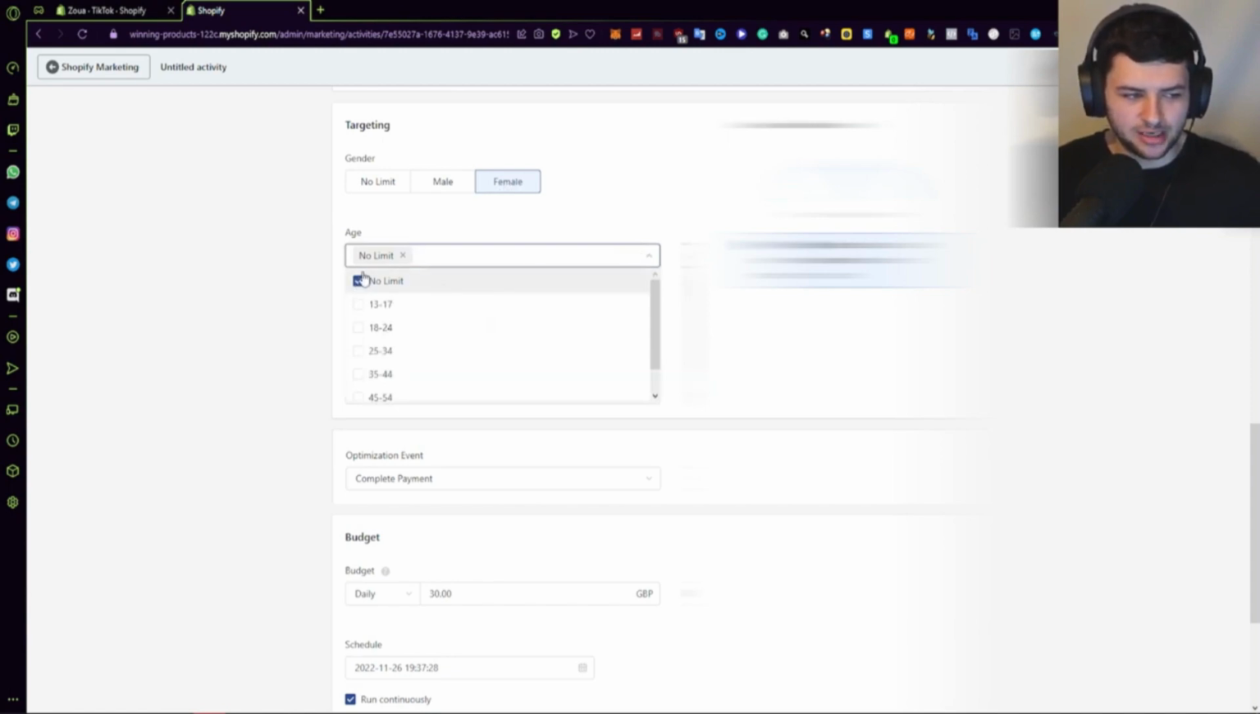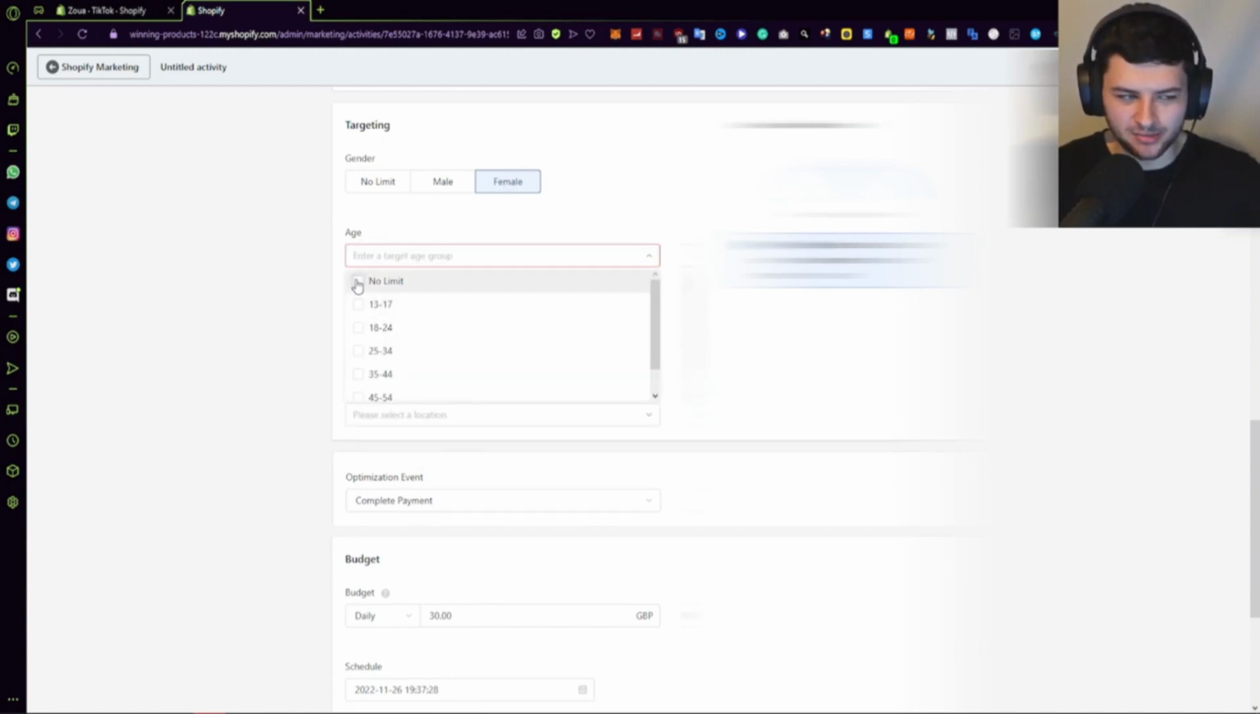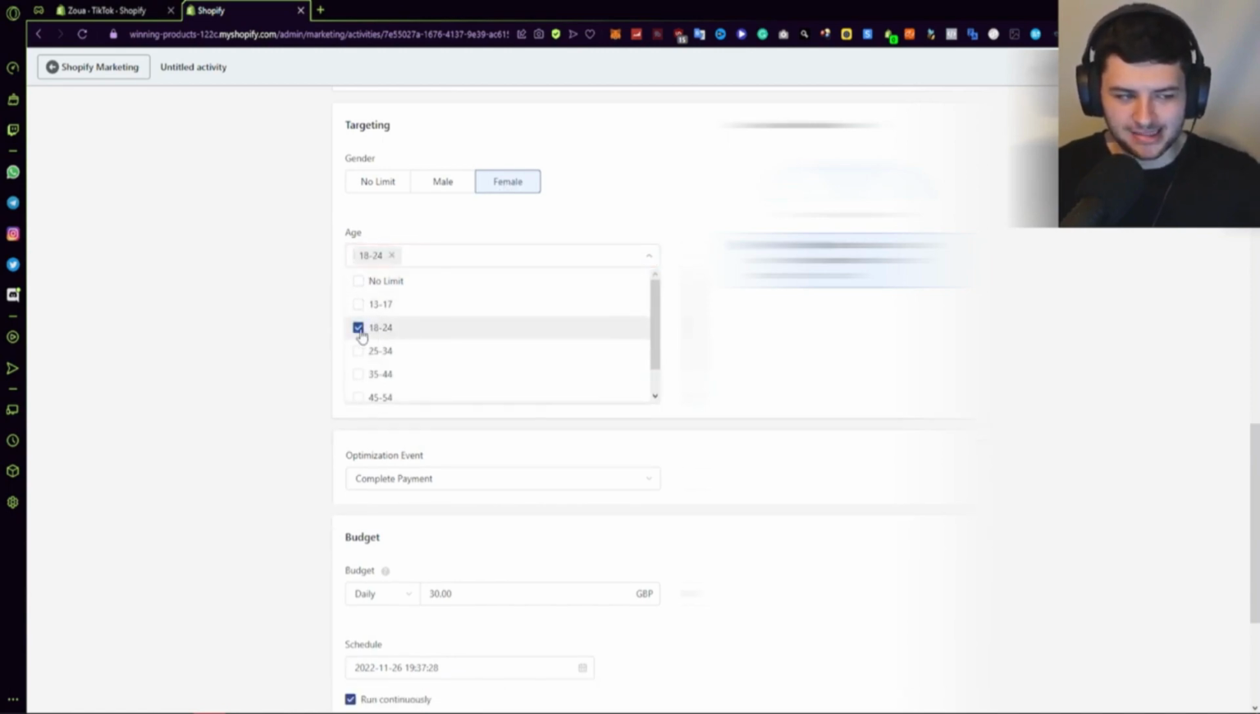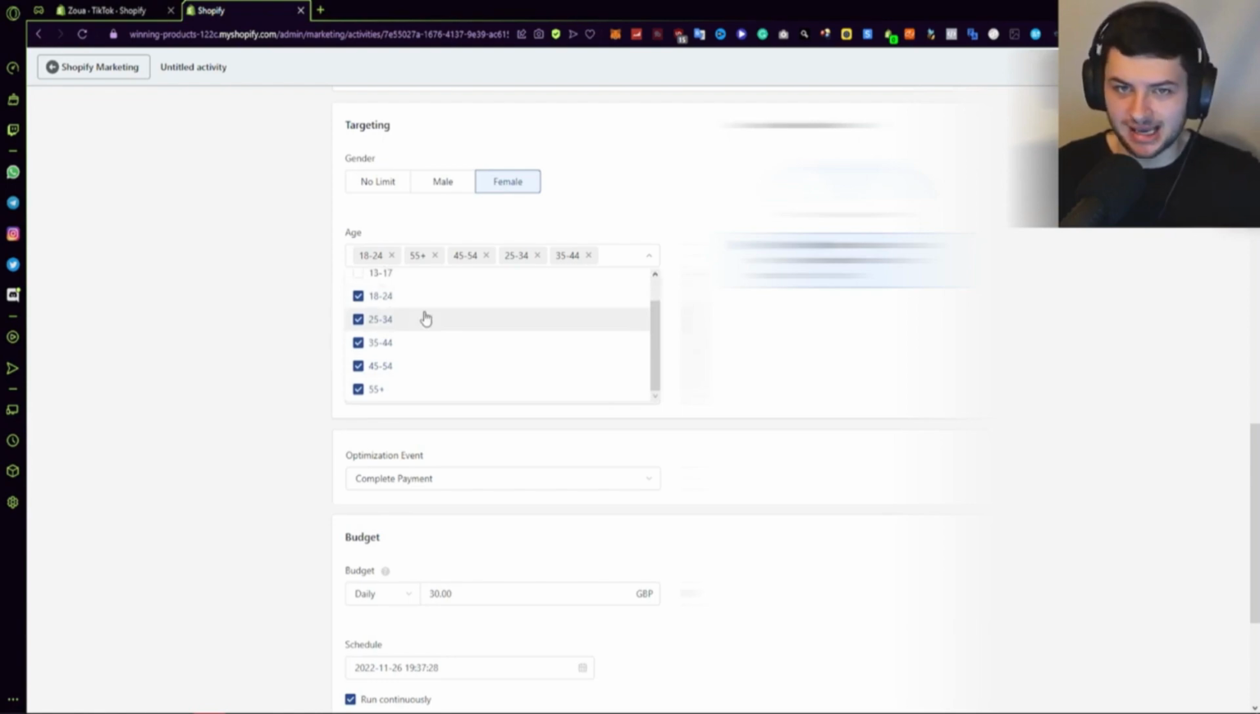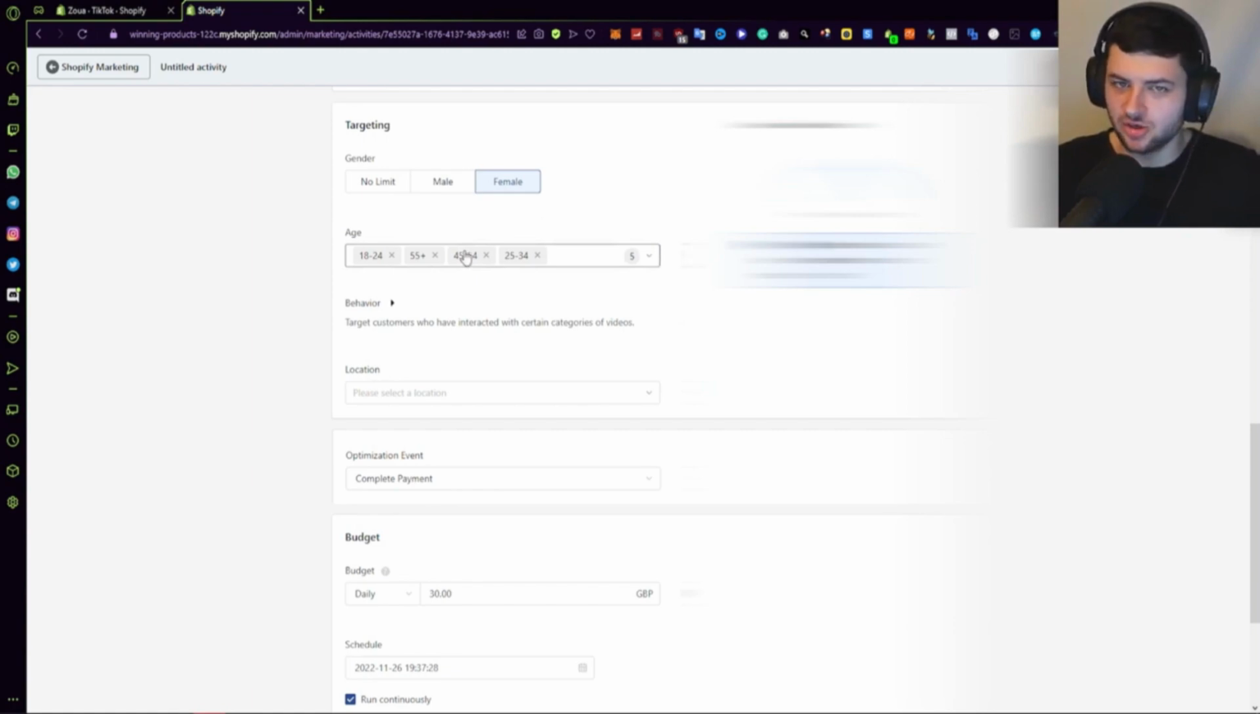Now age, what I'd recommend selecting is where it says no limit, uncheck this. Do everything from 18 to 55 plus. Now the reason we want to do this is nobody under the age of 18 really has any money. I don't want to sound offensive, but for the most part people under 18 are all broke. They don't really have any money. They're just cheap or they're poor. So basically if you target people who are younger than 18, you're not going to be able to sell products because they just have no money. They're absolutely skint. So I recommend not selecting that.